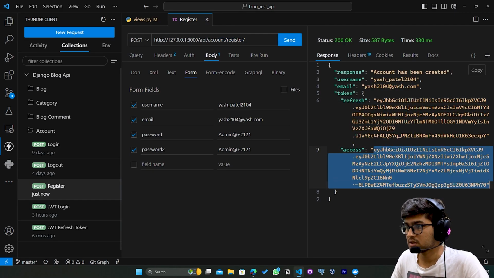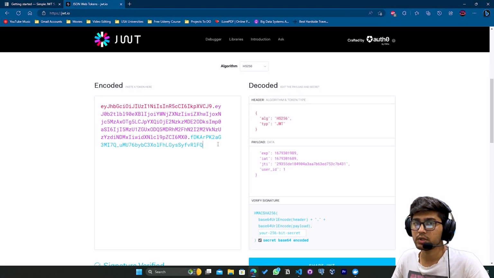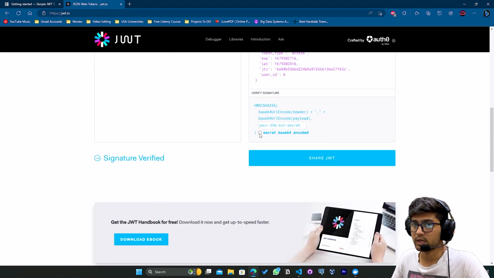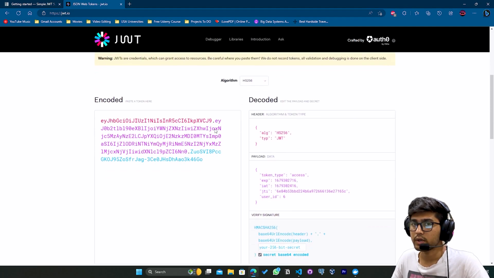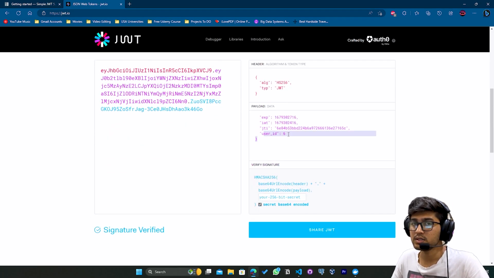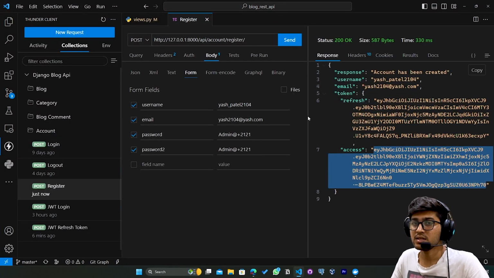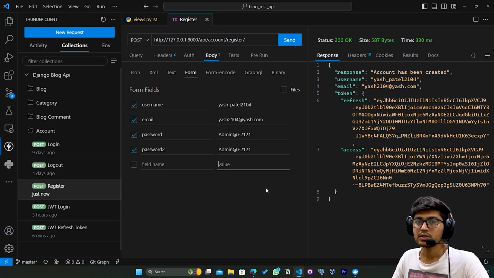If I copy this token, go to my browser JWT and paste it, this is an invalid signature. Let me uncheck and check it. Okay, you can see the user ID is 6 now, because the user which we registered has the 6th user ID.